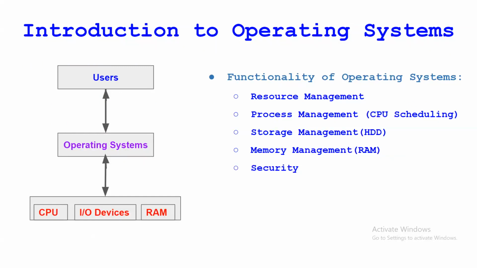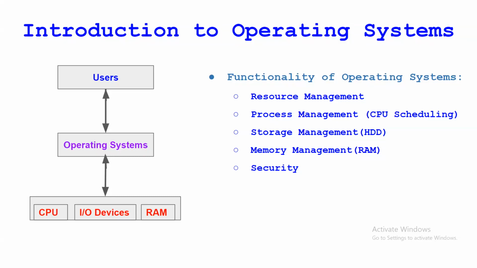These functionalities are actually your syllabus, because there is one unit for resource management, one unit for process management, storage management, and memory management. Separate units are there in the operating system subject for all these functionalities.